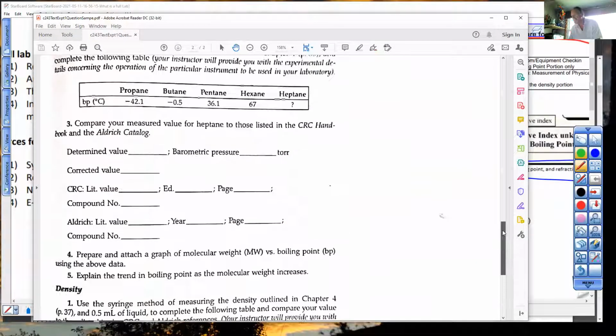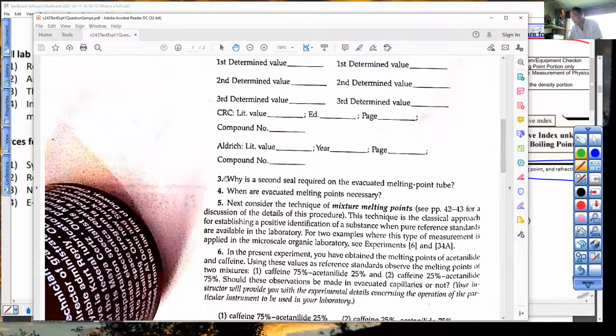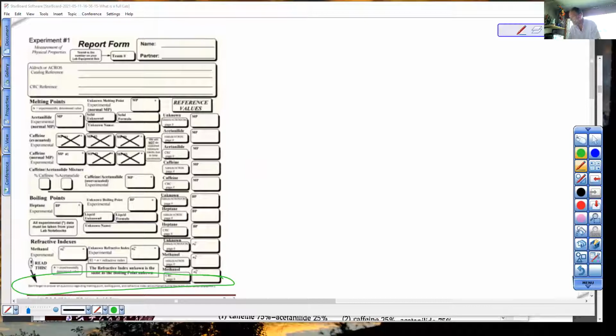I thought we did page 2 of 2, page 1 of 2. There's some more here. Why is a second seal required on the evacuated melting point tube? There's a question. Please answer it. Anything related to, okay, it's going to go to the next page, I think, for experiment 1.